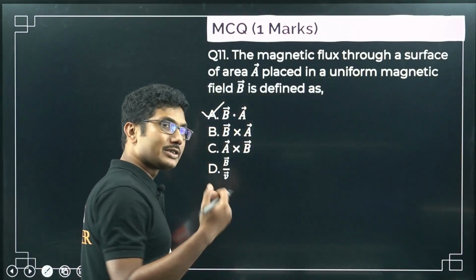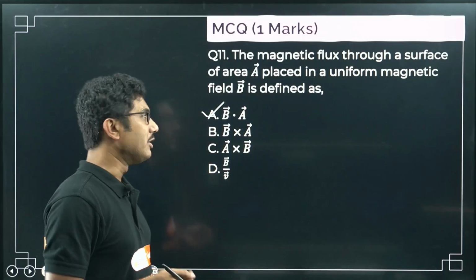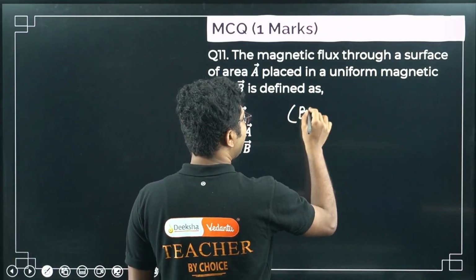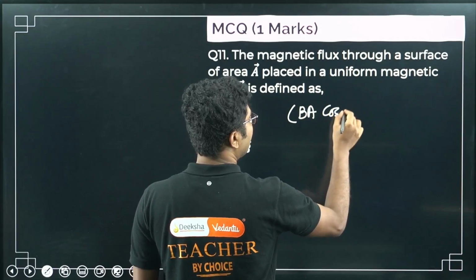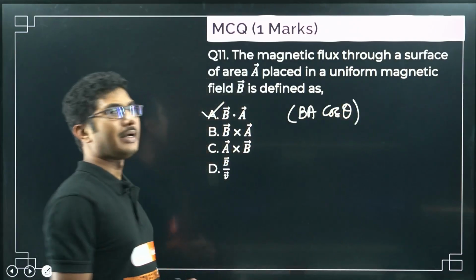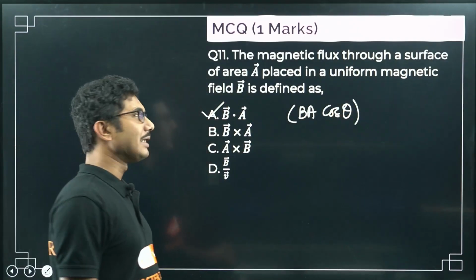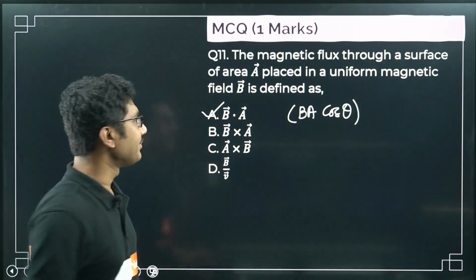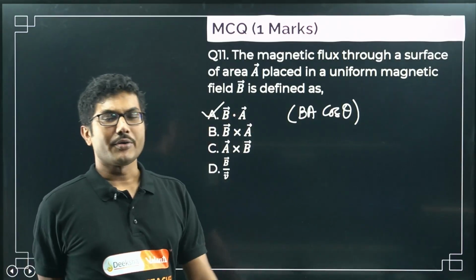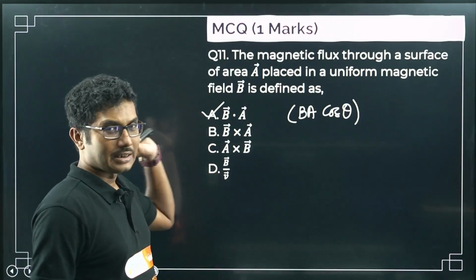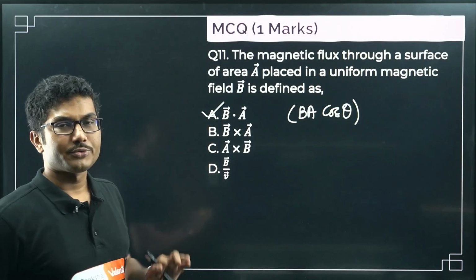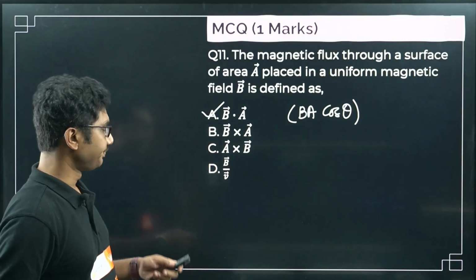It will be BA cos theta or simply B dot A. Sometimes they might give you options like BA cos theta, BA sin theta, B by A cos theta, B by A sin theta, but you have to remember that magnetic flux is a scalar quantity, so if they ask you in terms of vectors, it will definitely be a dot product. All the options related to cross product should be wrong.